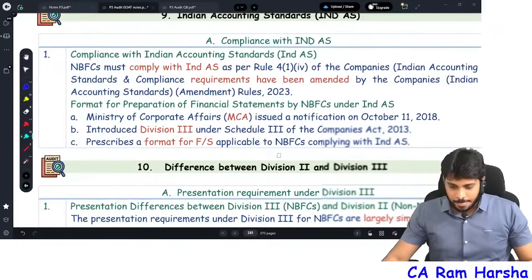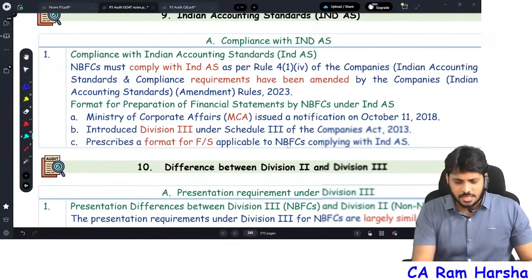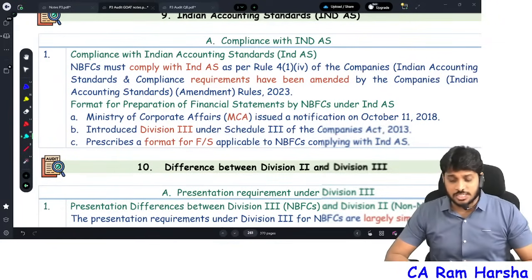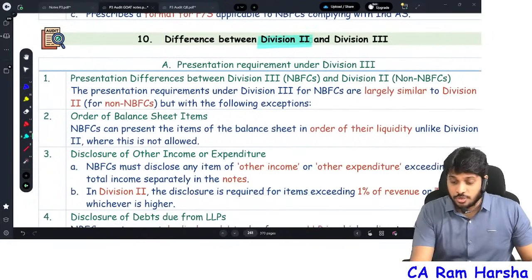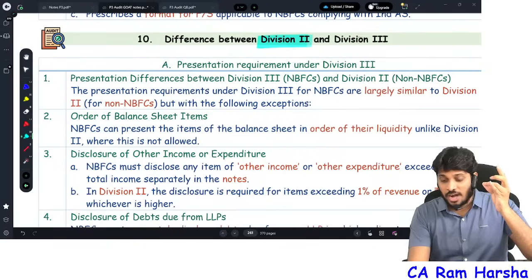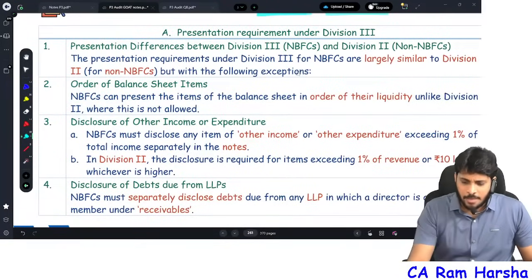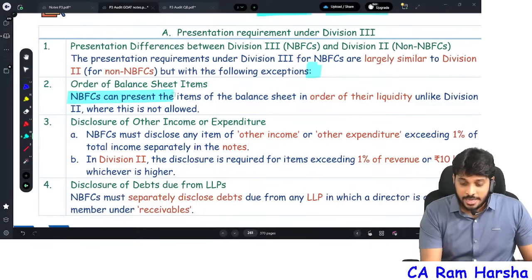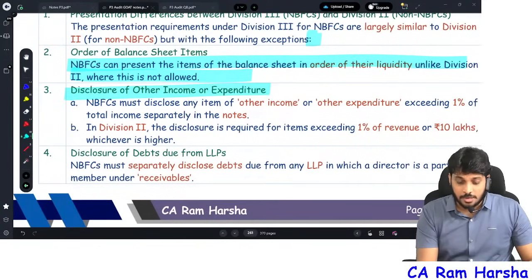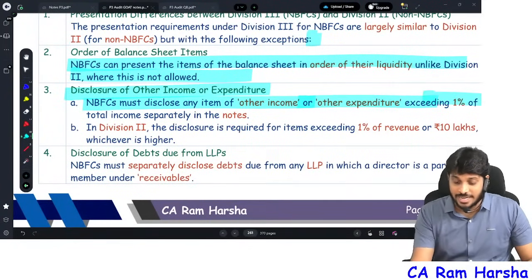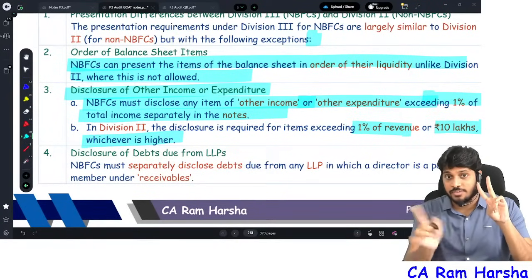Next, finally, what about accounting standards applicability? Every NBFC has to comply with Ind AS. They have to prepare financial statements in compliance with Ind AS. Further, in Ind AS, there are divisions, actually 3: Division 1, Division 2, Division 3. What is the difference between Division 2 and Division 3? The differences are very simple. Mostly they are both the same, but they have the following exceptions. NBFCs can present the items of the balance sheet in order of their liquidity. Disclosure of other income and expenditure: NBFCs can disclose other income and other expenditure exceeding 1% of the total income, whereas for Division 2, it is 1% of revenue or 10 lakhs. 2 criteria were given, whichever is higher.